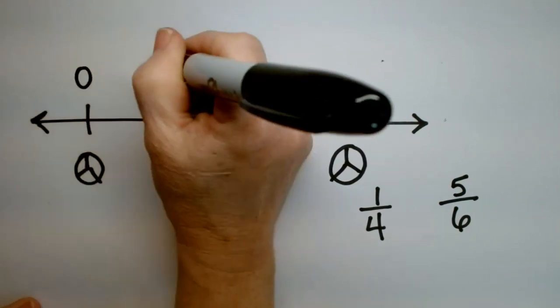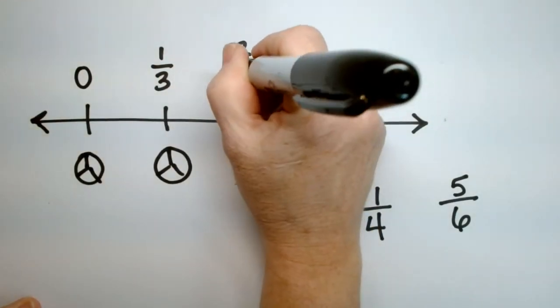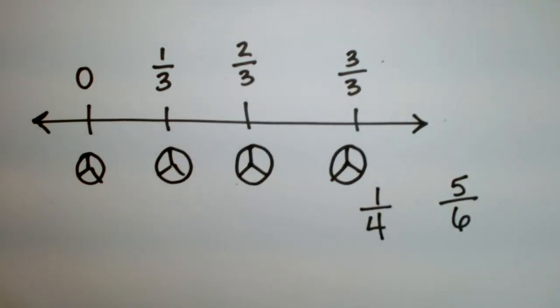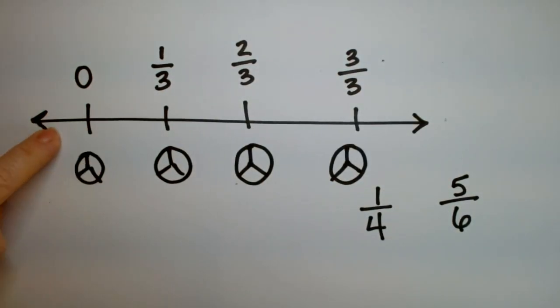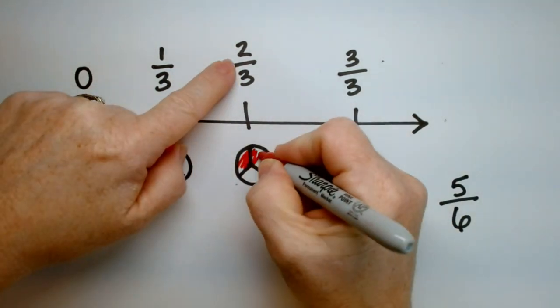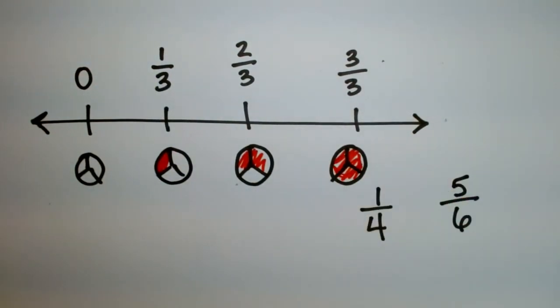So here's 0. There are 3 possibles. Imagine these are evenly spaced. Okay, so here you ate no pizza. Here you had a slice. Here you had 2 out of 3 slices. And here you kind of pigged out and had the whole thing.